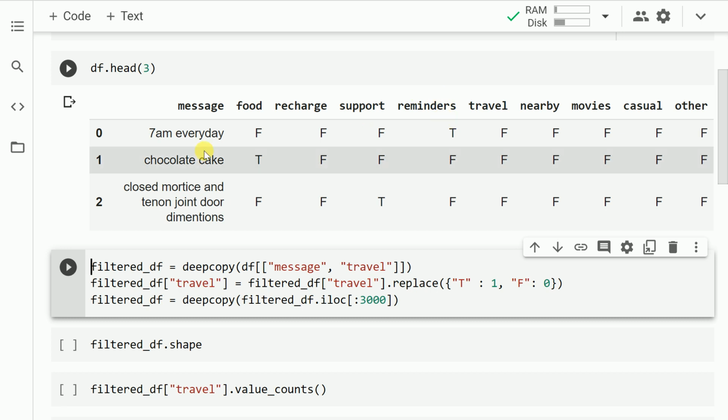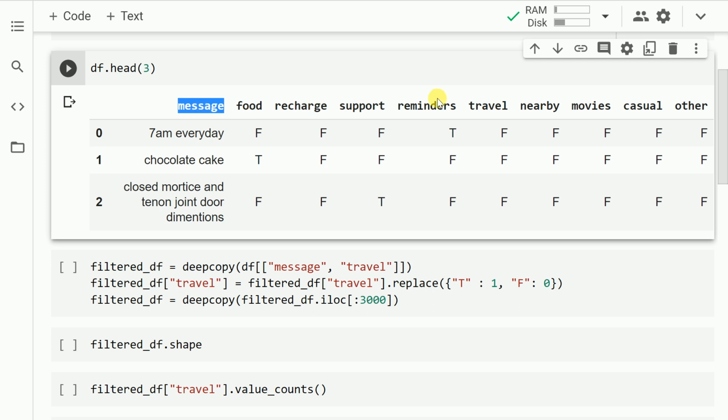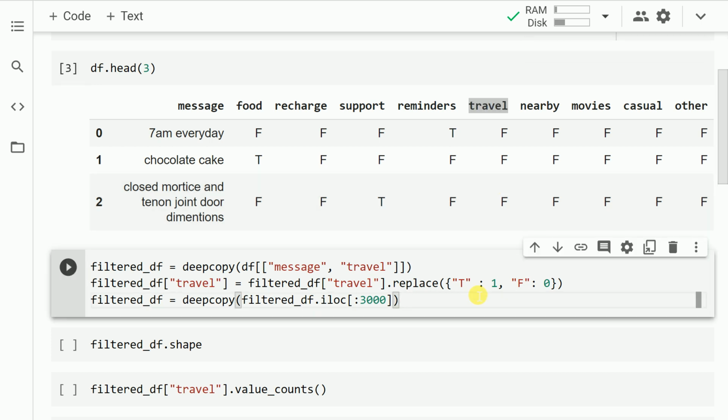Just for creating a simplified example, I'll only look at 2 columns. The first column would be the actual text column, which is the message column. Next up, I'll look at the travel column. Now if you look at the values here in the travel column or any other target variable column, it will have values such as true or false. So I will also convert those true and false values into zeros and ones. So the things that I specified up is something that I've replicated here in code. The first line of the code is where I only select 2 columns, that is message and travel. The second line of the code is where I replace my true values with 1 and false values with 0.